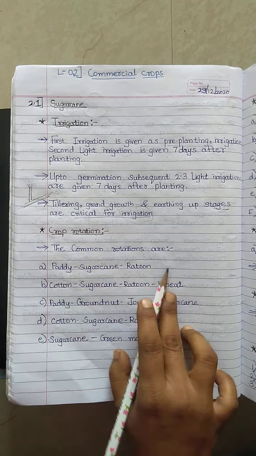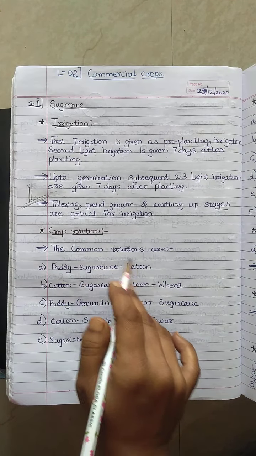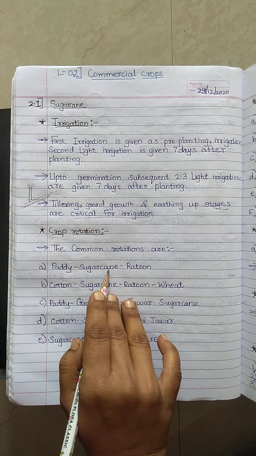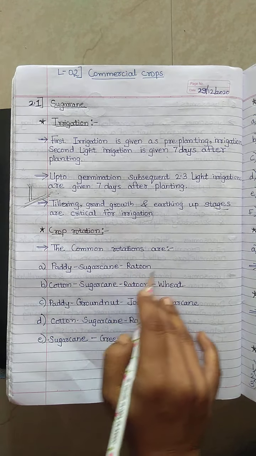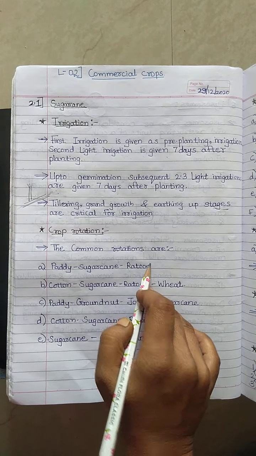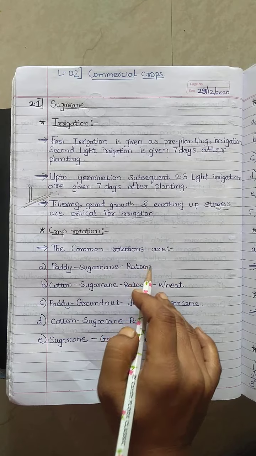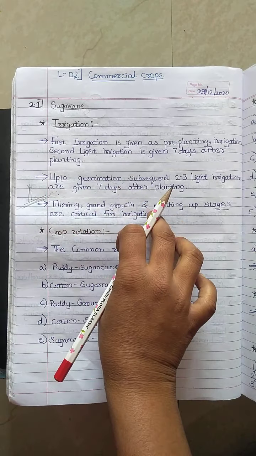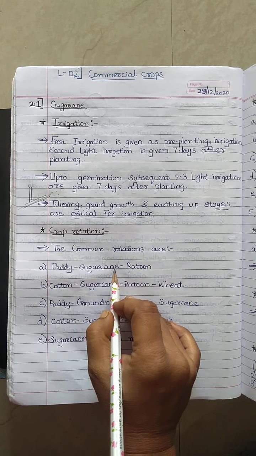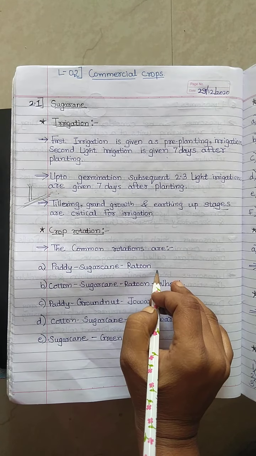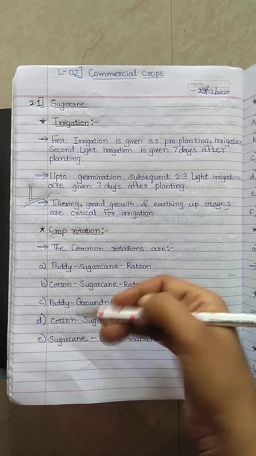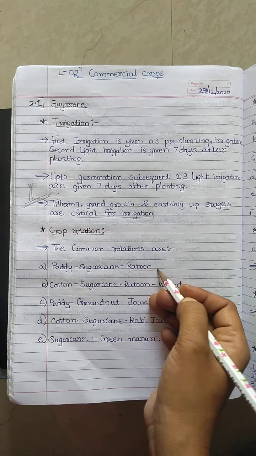Here are the crops which we can grow in the same field: paddy, sugarcane, ratoon. Ratoon means the new plantation of sugarcane, grown from the existing sugarcane set, which will come later in our topic.